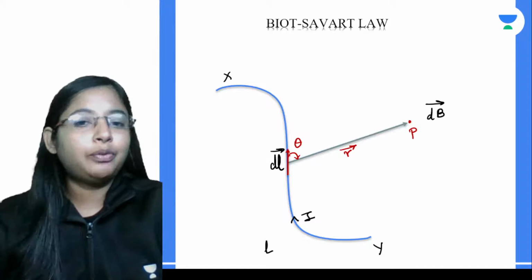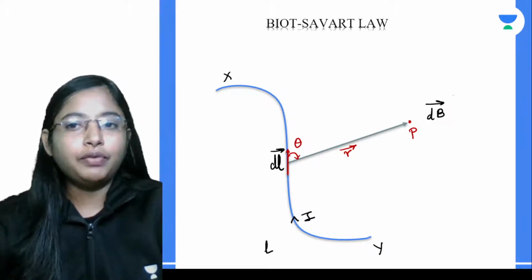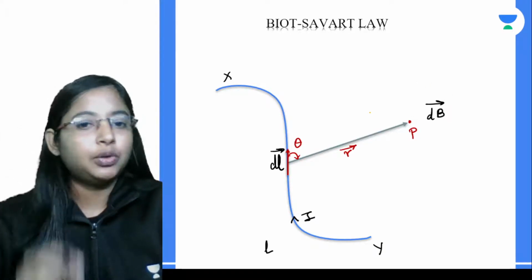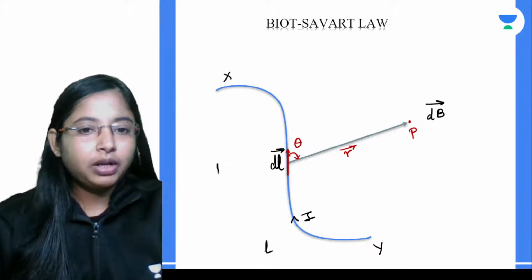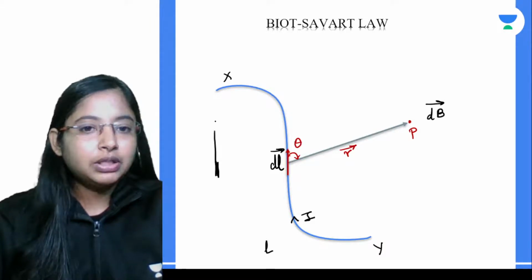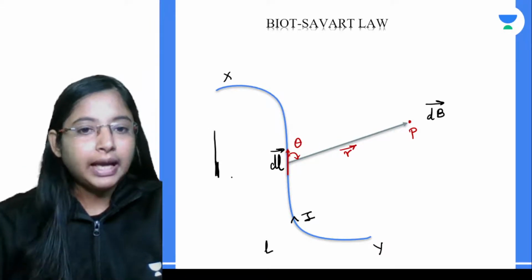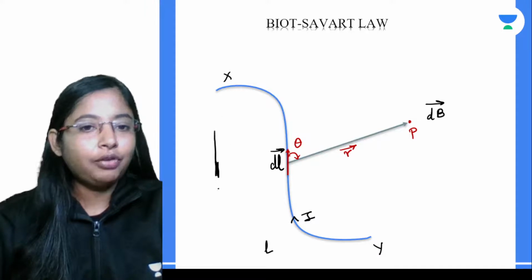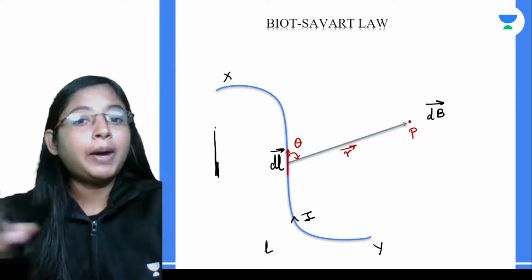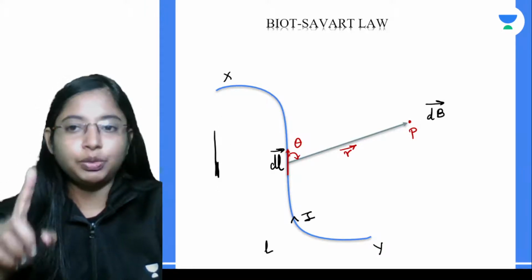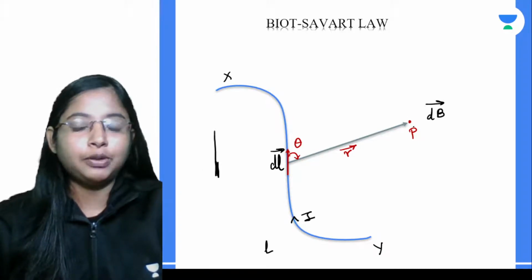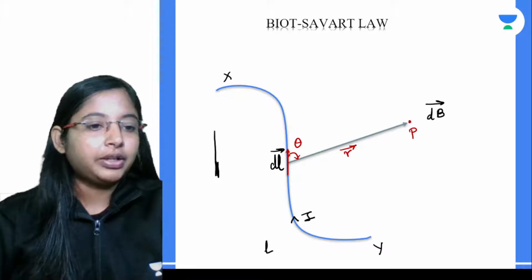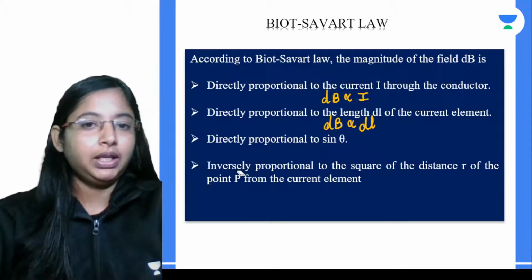Now make it 1 centimeter. Obviously the current flowing through that element increases. If the current flowing through this increases, there would be more magnetic field, which means the magnitude of the magnetic field will again be more.